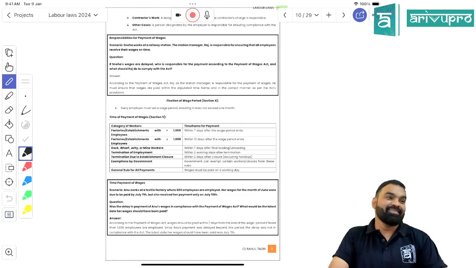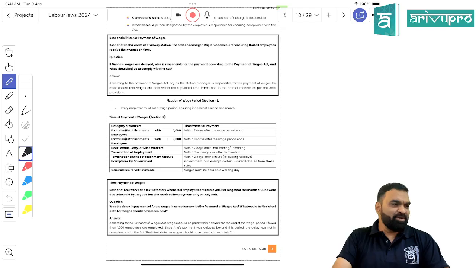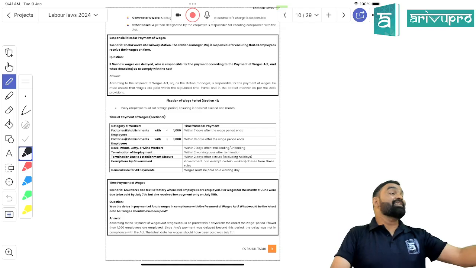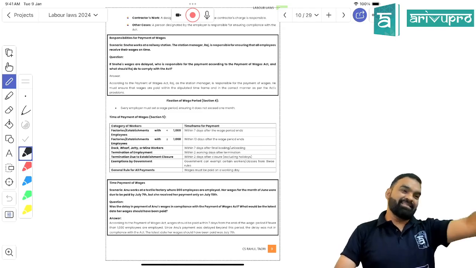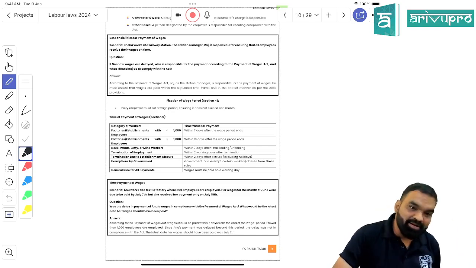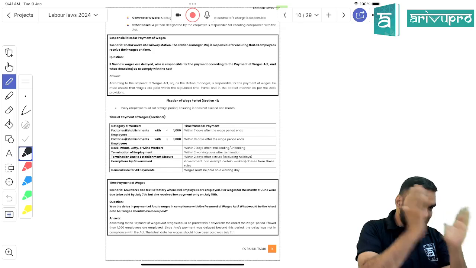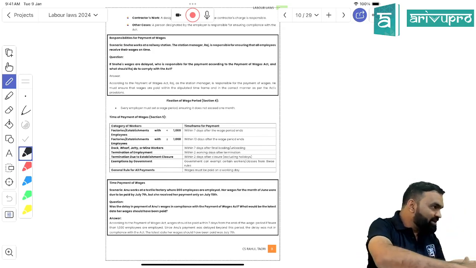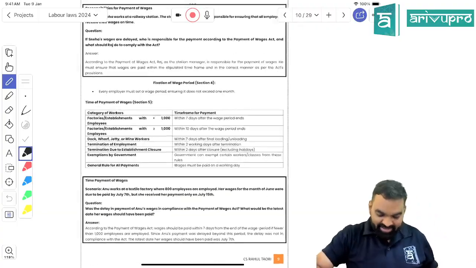Yes, it is according to the terms of the Payment of Wages Act, because it is a sales based incentive, and that is not covered by the Act's payment rules. Got my point, students? Is it clear? Yes. Absolutely clear. Done. Now proceeding further.